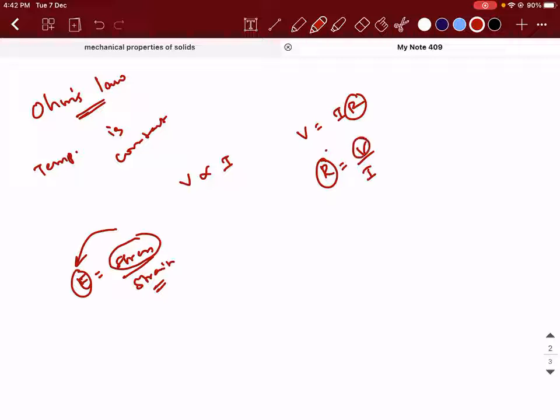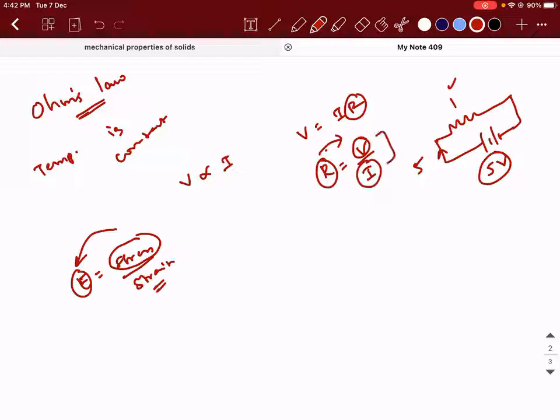So if I say something like this, will you accept it? Let's say I have a copper wire and I connect a 5-volt battery here. Current is flowing like this. Let's say its resistance is 1 ohm, so the current flowing will be 5 ampere. Will you accept if I say that if I change the potential difference here, the resistance will change because they are directly proportional? Is my statement right? No, sir. Why? Sir, actually, the current will change. Yes, the current will change in accordance so that this ratio is always a constant.